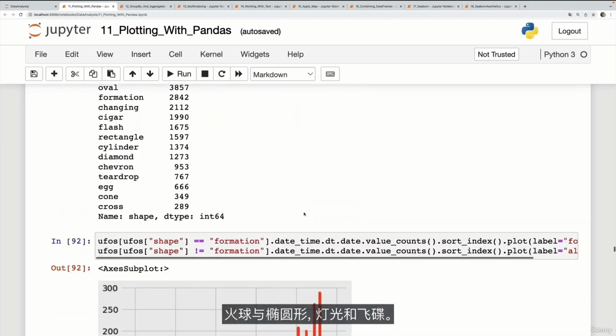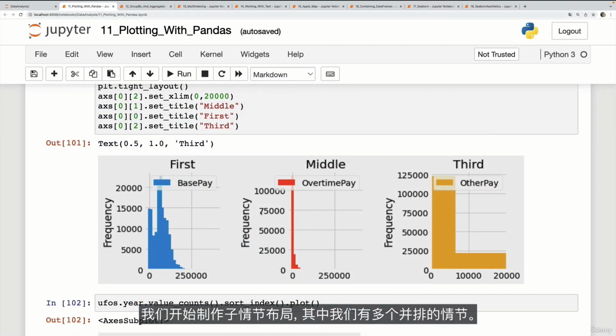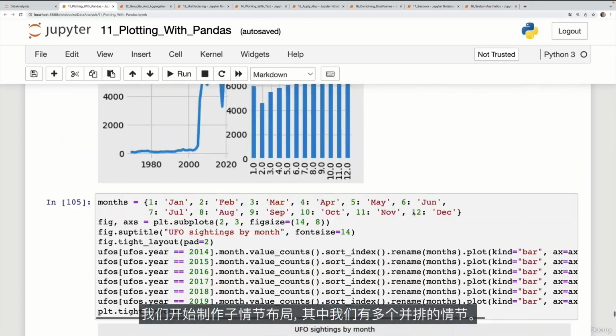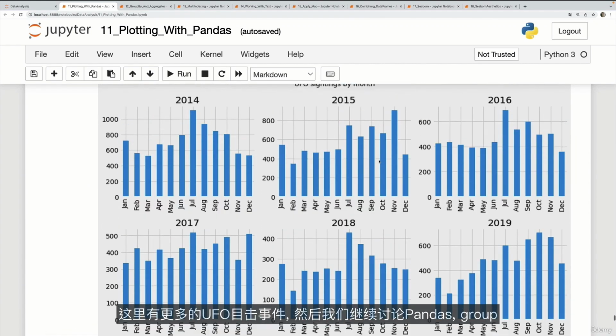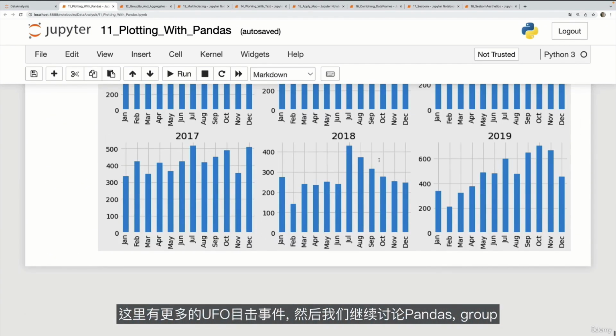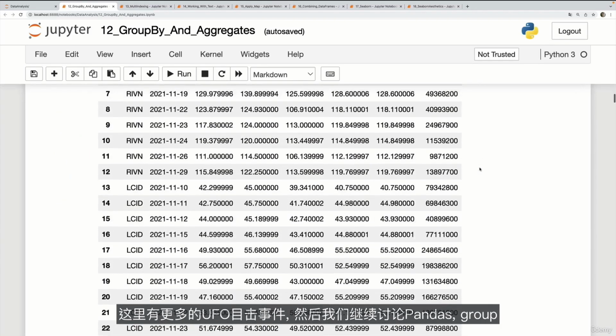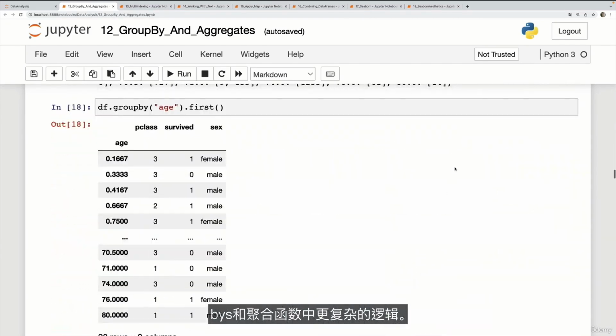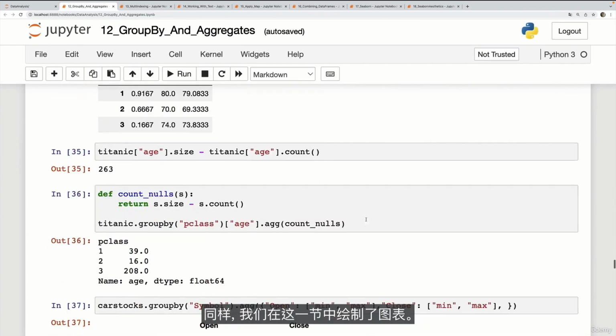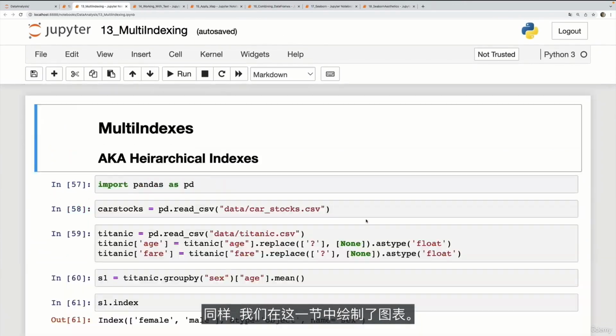Fireballs versus ovals and lights and flying saucers. We start to make subplot layouts where we have multiple plots side by side. So here's some more UFO sightings. And then we move on to talk about some more complicated logic in Pandas, group bys and aggregate functions. And again, we make plots throughout this entire section.